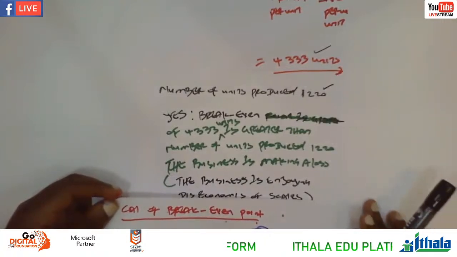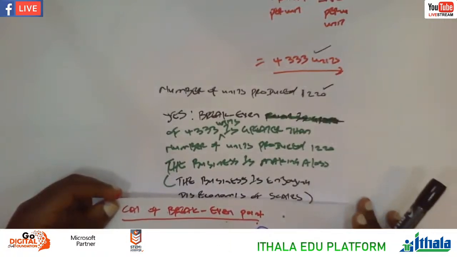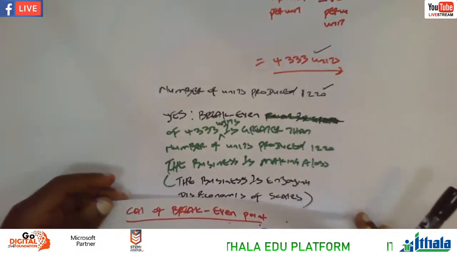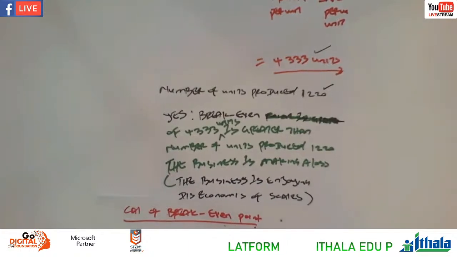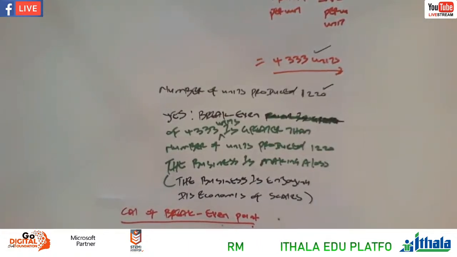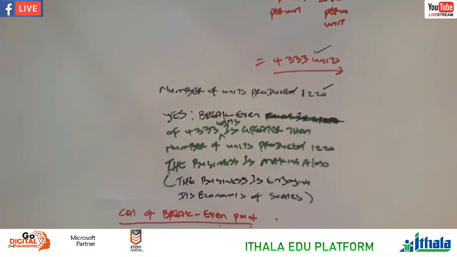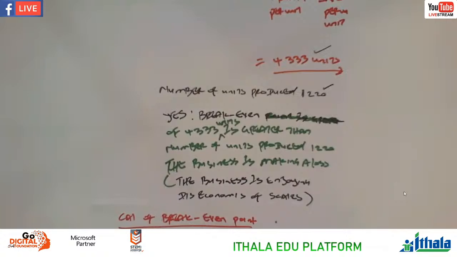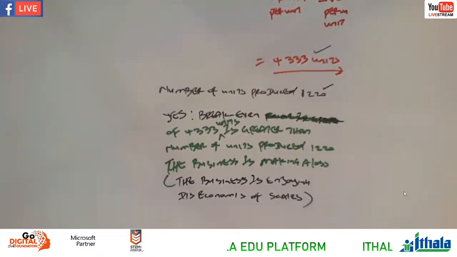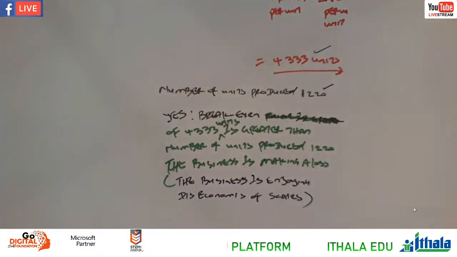So maybe they can ask, is the business making a profit here? So we have to comment, or they can phrase the question of the comment on the break-even point in different ways. Next week, we're going to continue dealing with such kind of questions, the real activity. But I think I managed to do everything, giving the format and the terminology so that you can understand Grade 12 manufacturing.